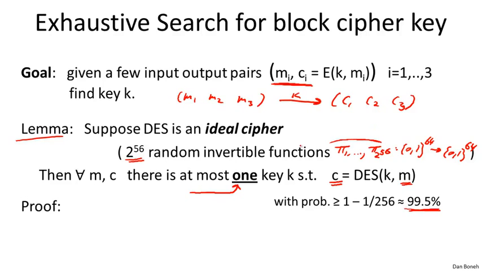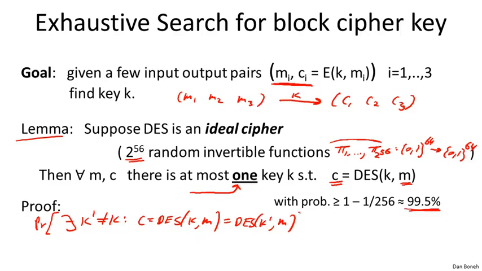So let's do the proof. This is fairly straightforward. We're asking, what's the probability that there exists some key K' not equal to K, such that, well, C is equal to DES(K, M), by definition of C and M, and also C equals DES(K', M)? If such a key K' exists, then given just M and C, you can't decide whether the right key is K or K', because both of them work. But I want to argue that this happens with low probability.